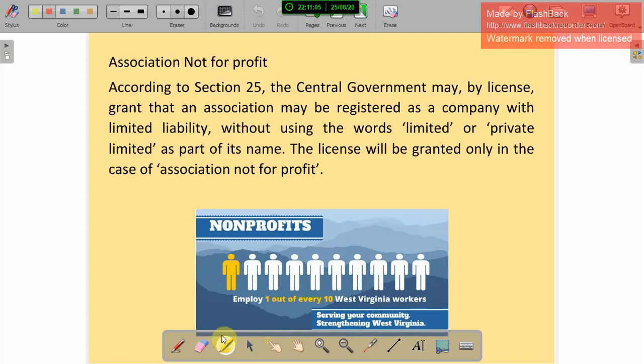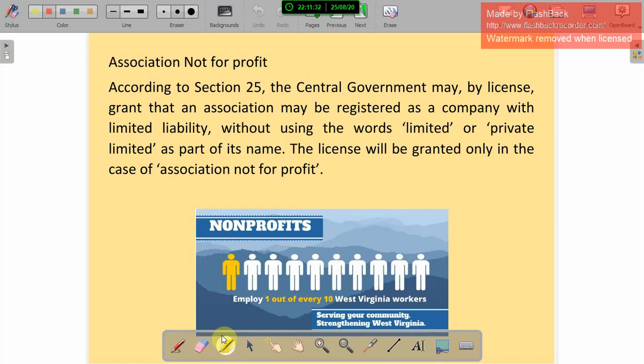Association not for profit. According to Section 25, the central government may by license grant that an association be registered as a company with limited liability without using the words limited or private limited as part of its name. The license will be granted only in the case of an association not for profit.